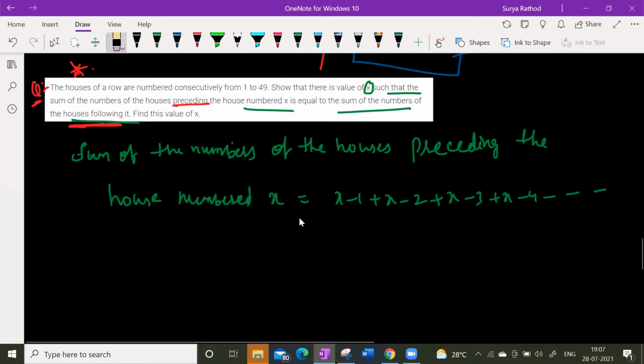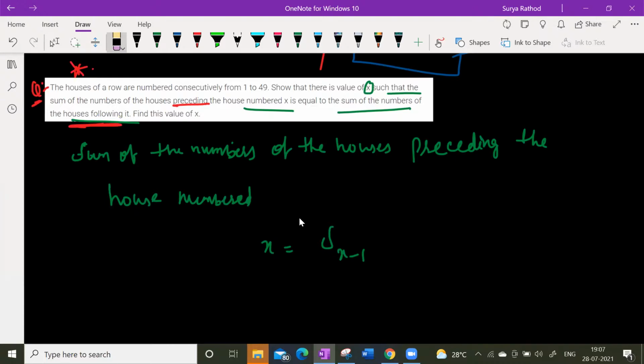Now can I write this equation as X is equal to the sum S of X minus 1? Is it clear or not? Sum of X minus 1.